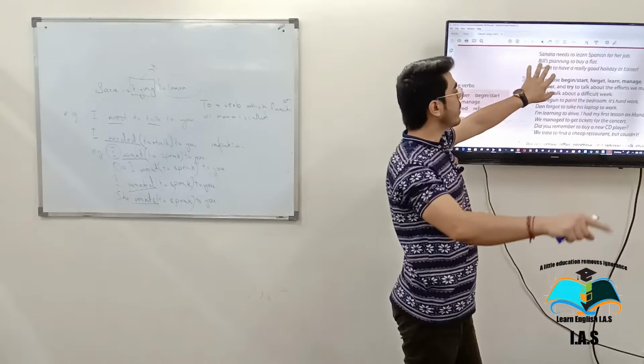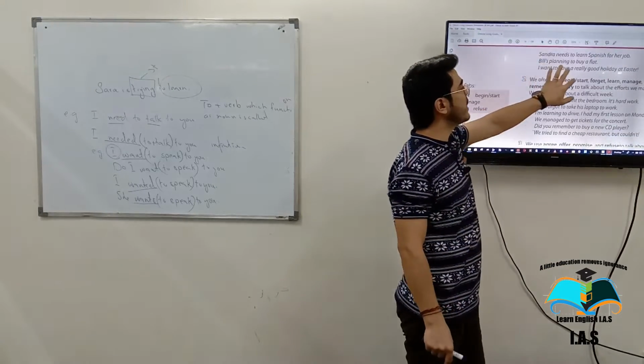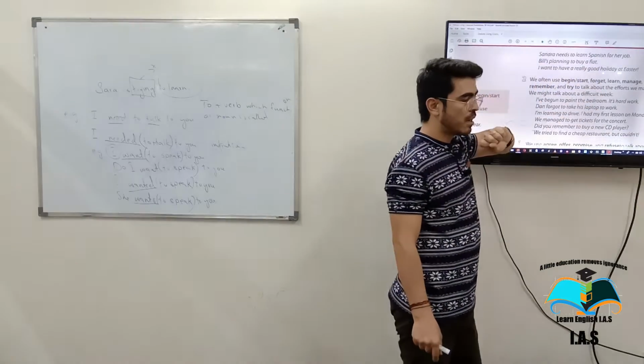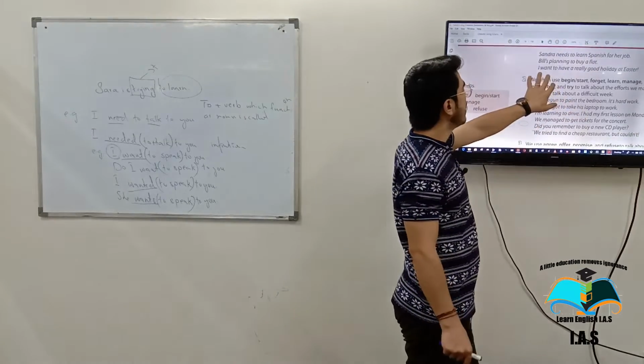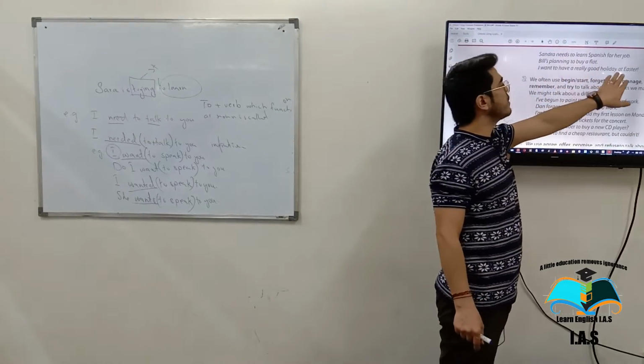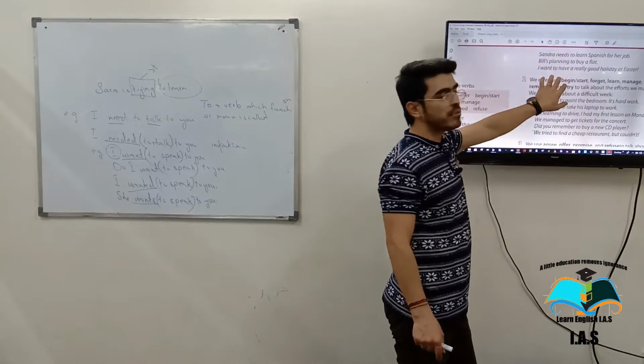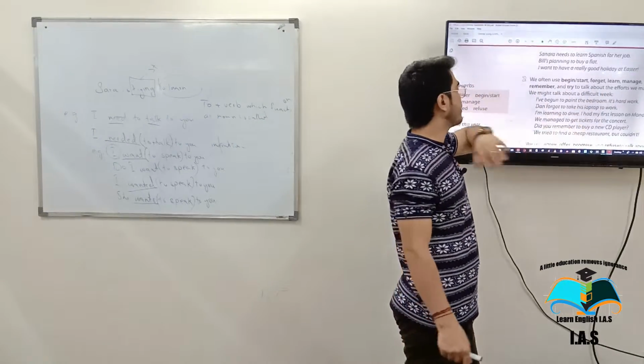Excuse me. Where is the infinitive in the second example? Bill is planning to buy a flat. To buy. Thank you. I want to have a really good holiday at Easter. Where is the infinitive here? To have. Thank you so much.